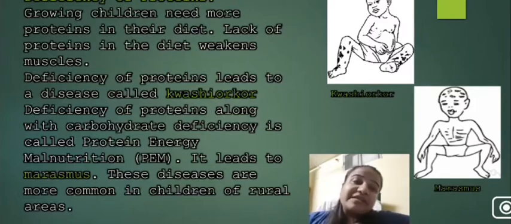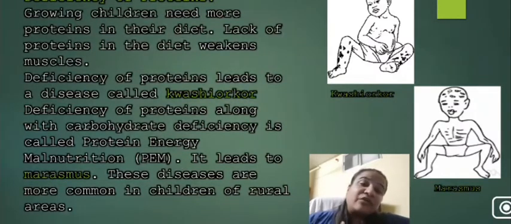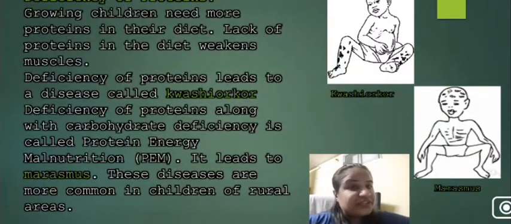Now, if somebody is suffering from deficiency of proteins along with deficiency of carbohydrates, the child is not getting proteins as well as carbohydrates, so it leads to the condition called protein energy malnutrition, that is PEM, which leads to marasmus.